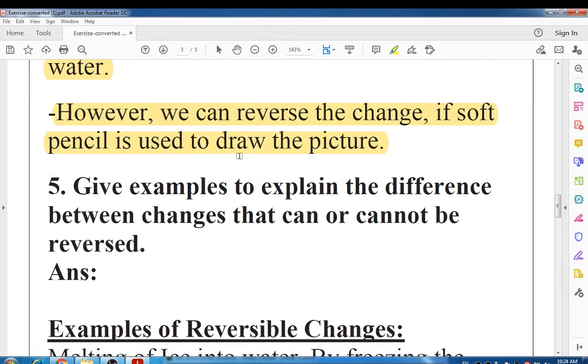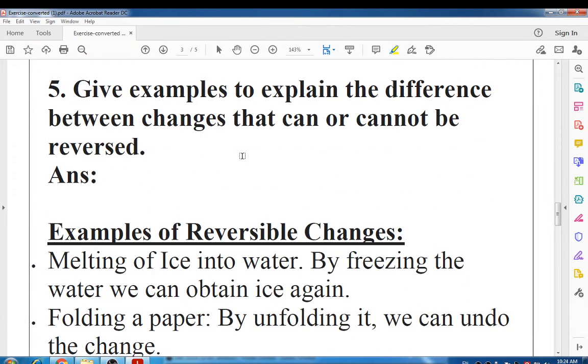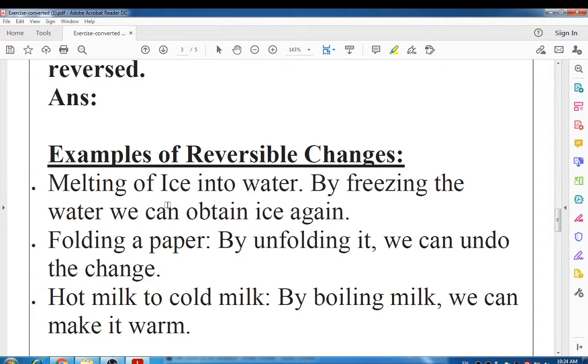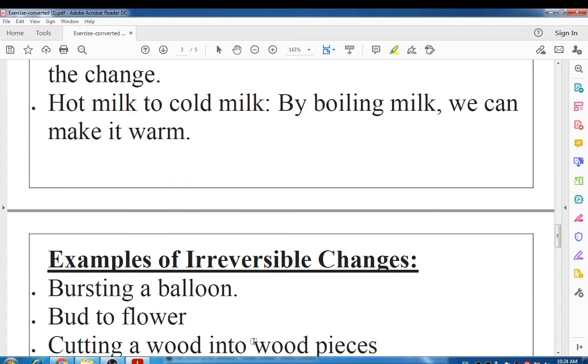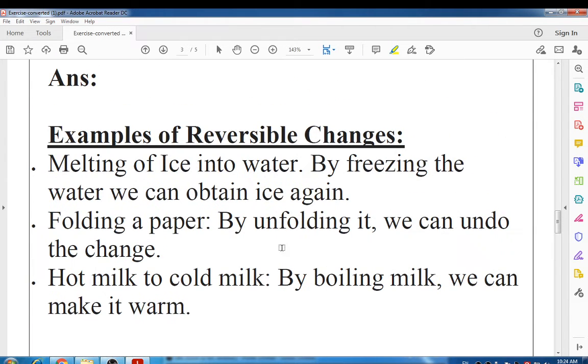Understood? Now question number 5. Give examples to explain the difference between changes that can or cannot be reversed. So here you have to write some examples of reversible changes and examples of irreversible changes. See the examples of reversible changes: melting of ice into water. Again you can freeze that water and get the ice back.